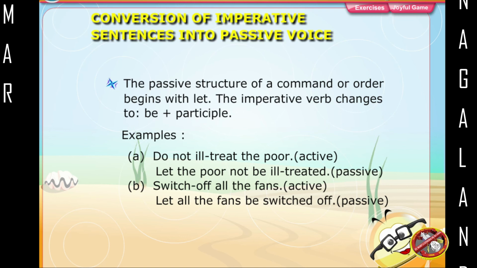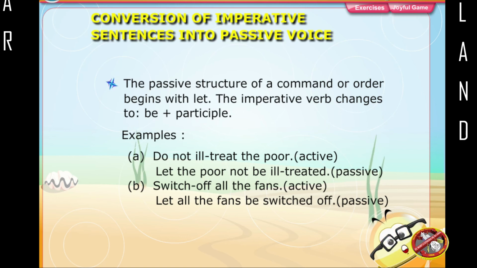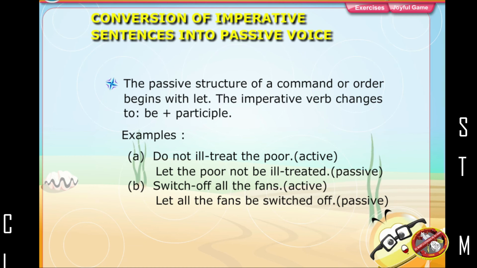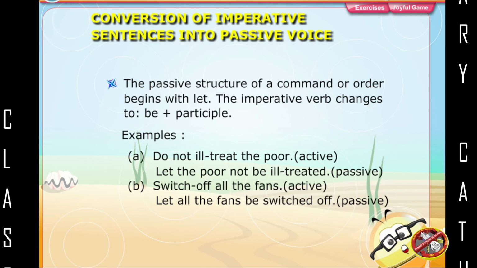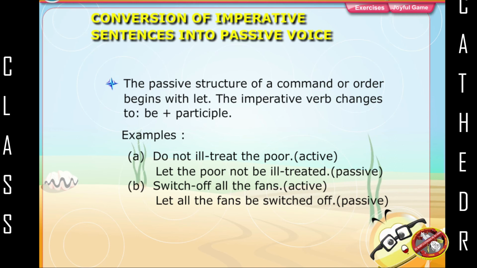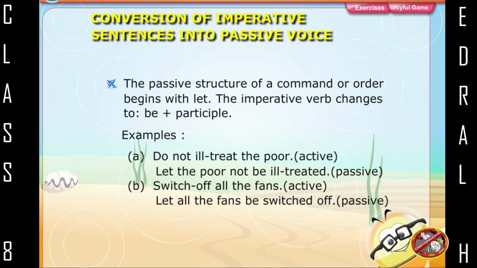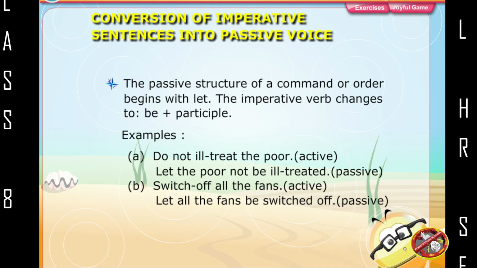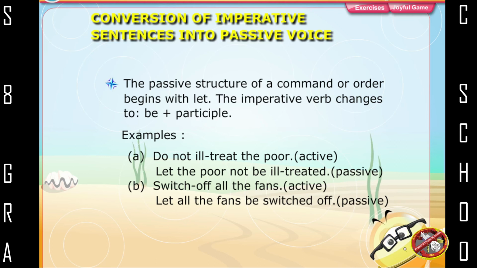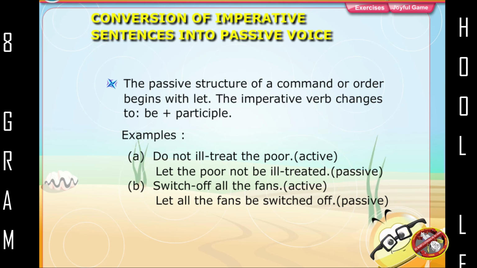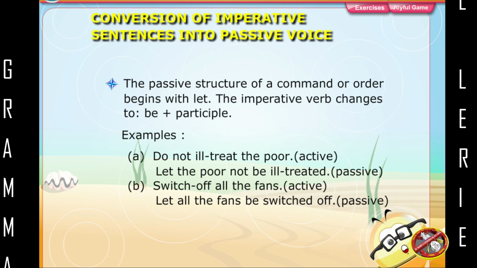The passive structure of a command or order begins with let. The imperative verb changes to be plus participle. Examples: Do not ill-treat the poor. Active. Let the poor not be ill-treated. Passive. Switch off all the fans. Active. Let all the fans be switched off. Passive.